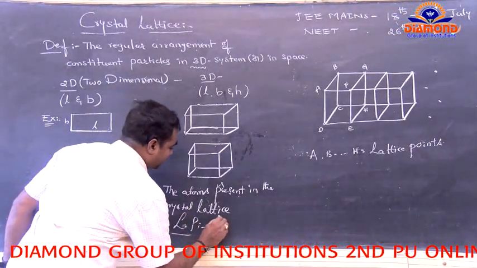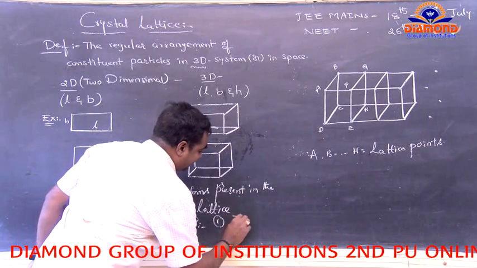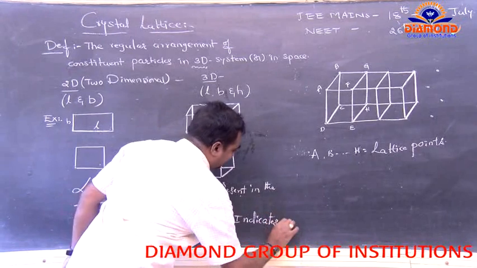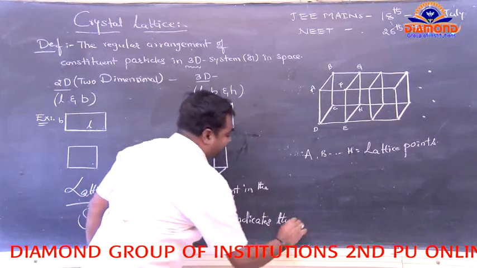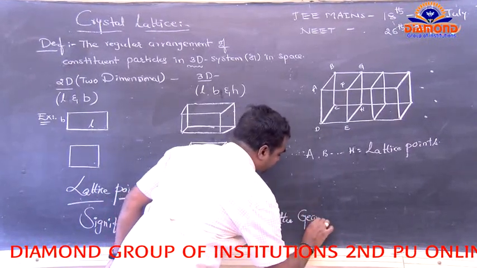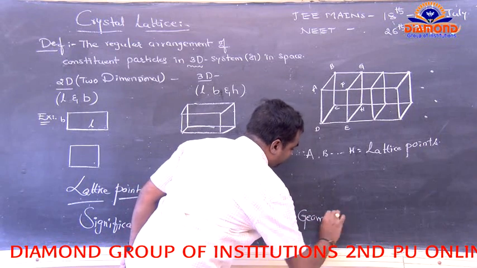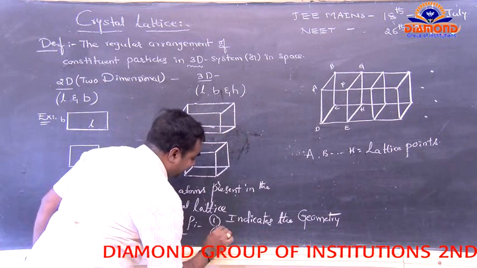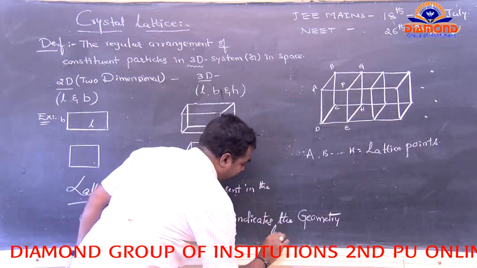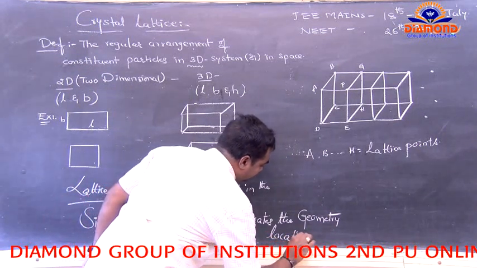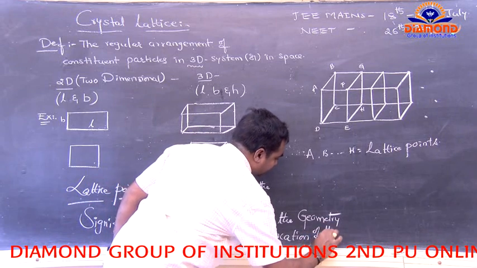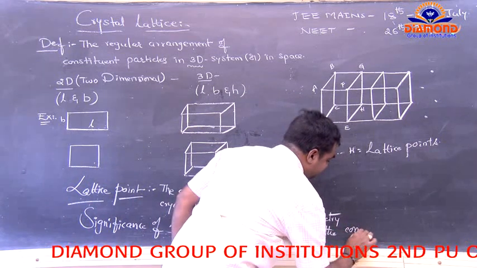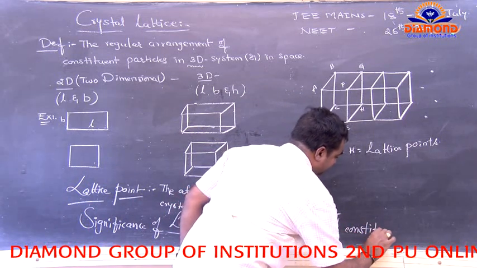The first one: it indicates the geometry of the crystal lattice. Second one: it indicates the location of the constituent particles.